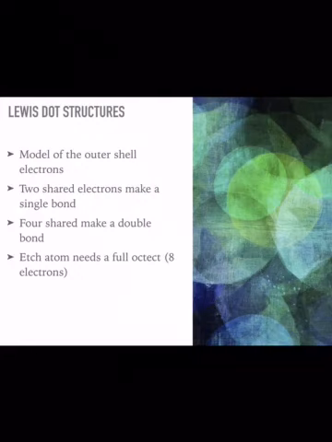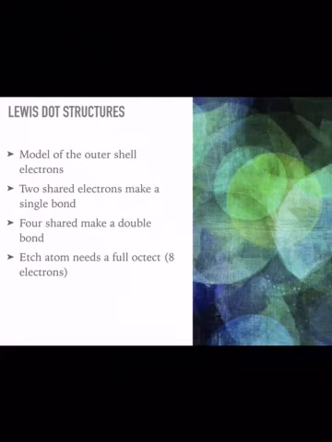The purpose of drawing the structure is to identify lone pairs, and identifying lone pairs shows us where chemistry happens. We'll get more into this a little bit later, but lone pairs show us where chemistry happens. So how do we make a Lewis dot structure?